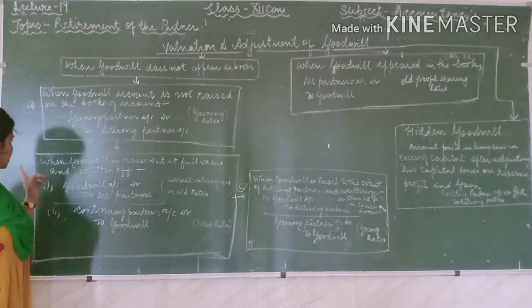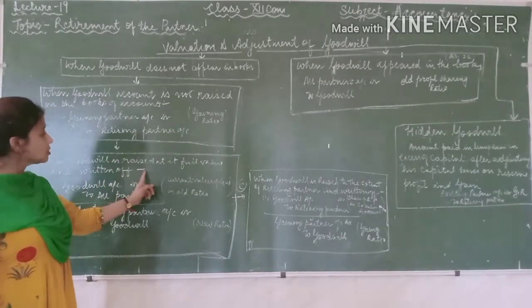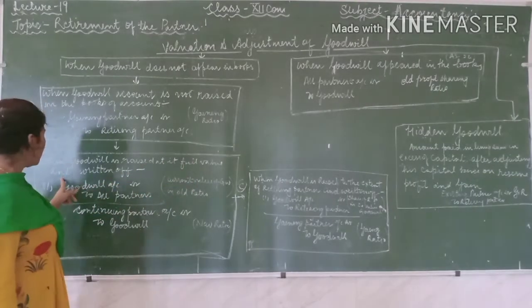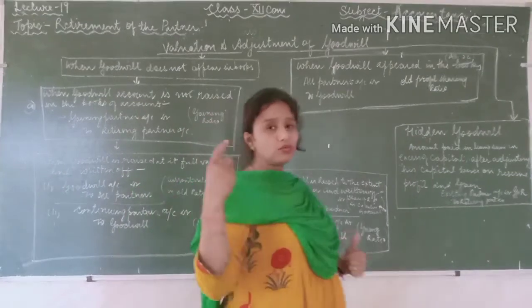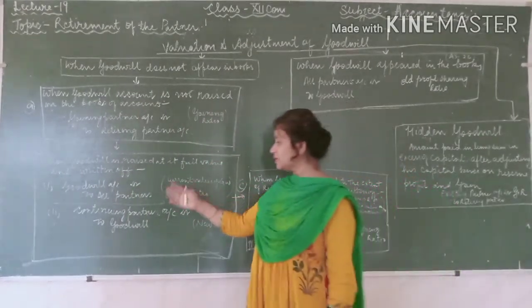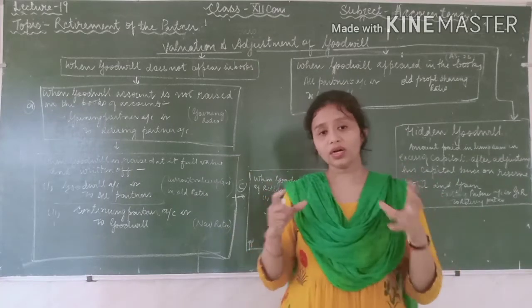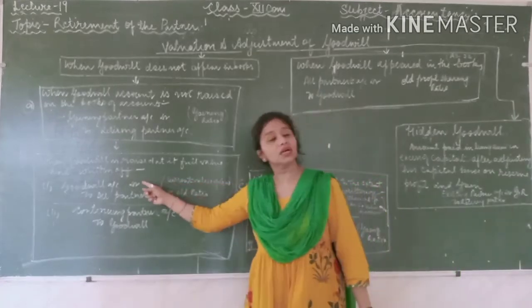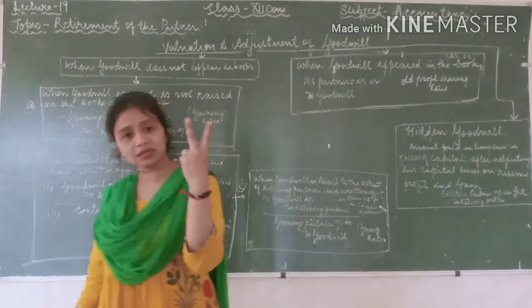Second part is the B part, that is when the goodwill is raised at the full value and written off. Here you have to open the goodwill account. First you open it, and in the second entry you will write it off. It means you have to show the goodwill account here. What will be the entry? You need to pass two entries.